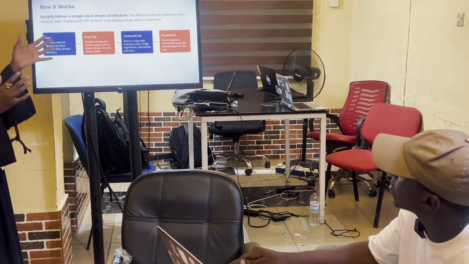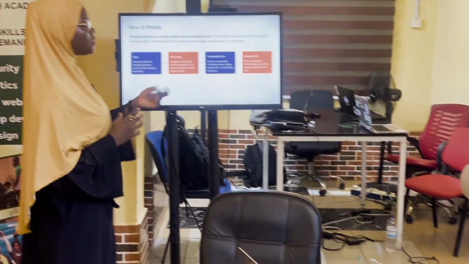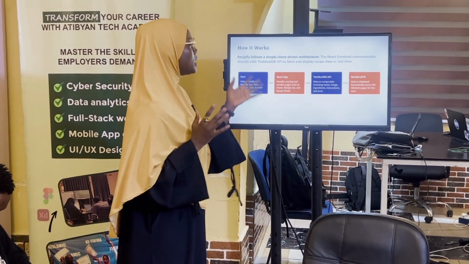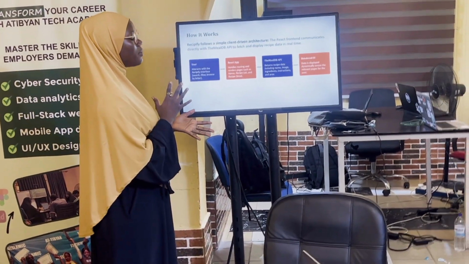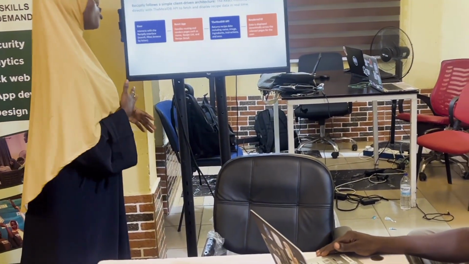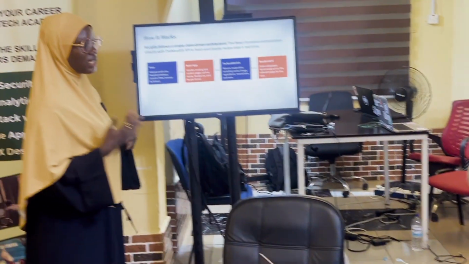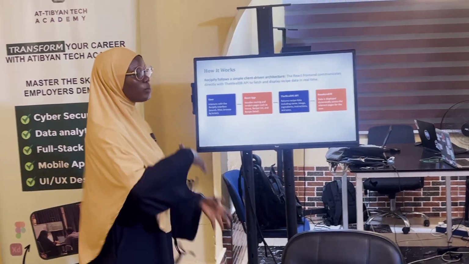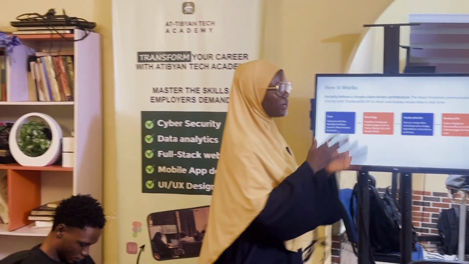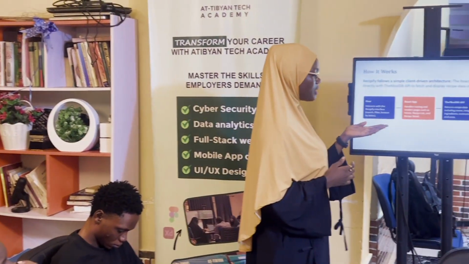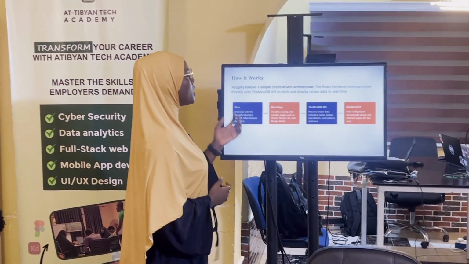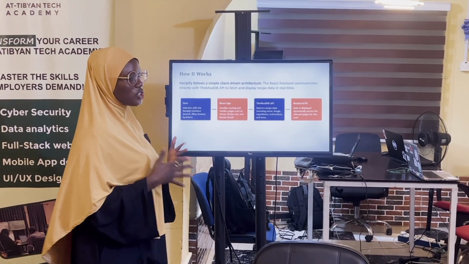Recipify follows a simple client-driven architecture. The React frontend communicates directly with the MealDB. This is the API that we use, and it displays each recipe data in real time. Although there might be a sort of delay in getting the recipe, this is because it has to come through a bunch of data to bring that particular thing that you're searching for. So the simple way it works is the user interacts with the Recipify interface, that is the web app, based on instructions or the action that you take.